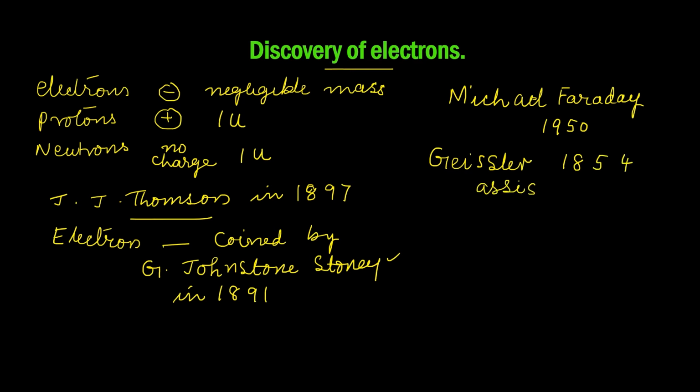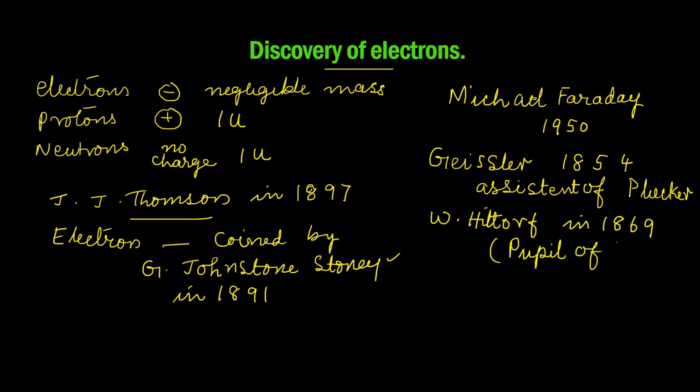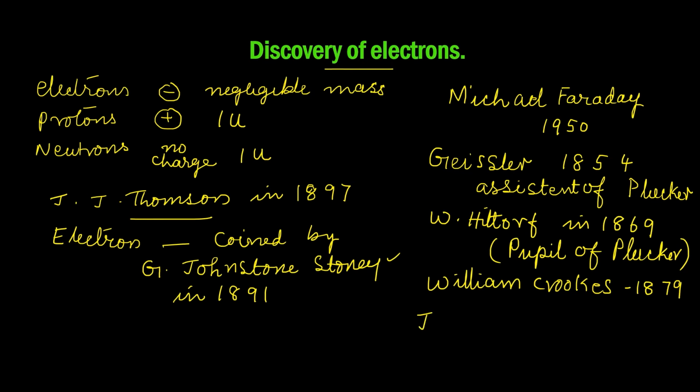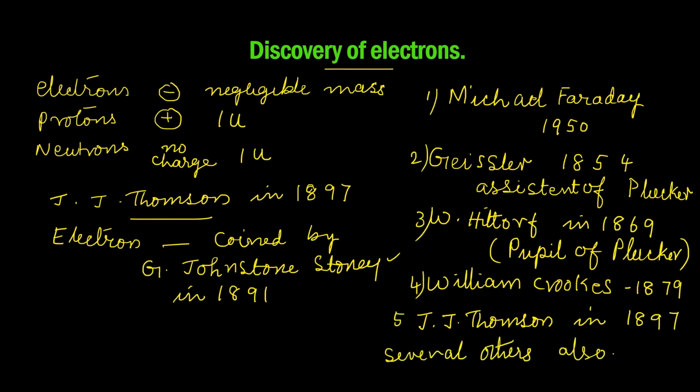He was the assistant of another eminent scientist, Plucker. W. Hittorf in 1859, student of Plucker. William Crookes, his equipment is called Crookes tube. That was in 1879. J.J. Thomson in 1897. There were several others as well. We have just mentioned 5 of them.